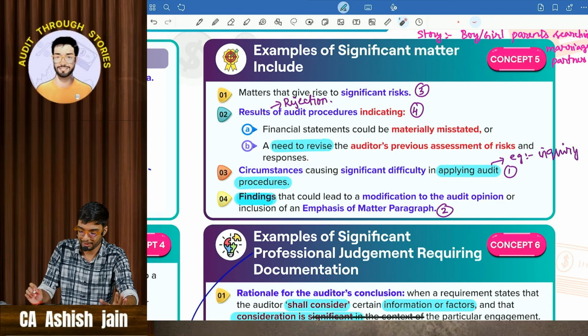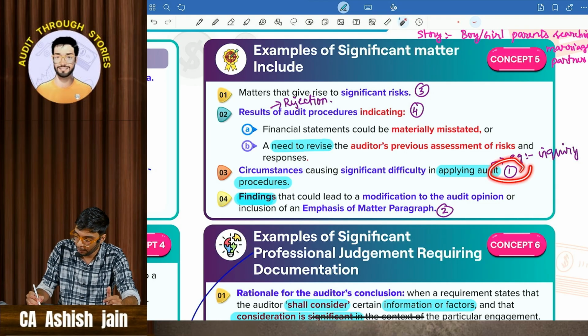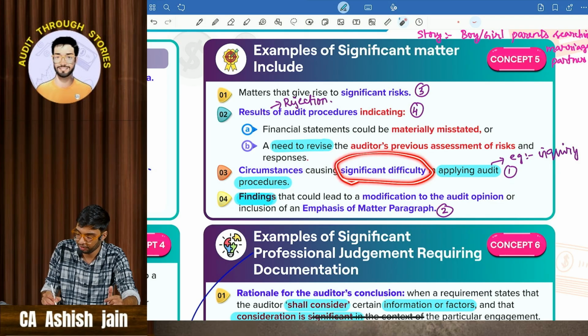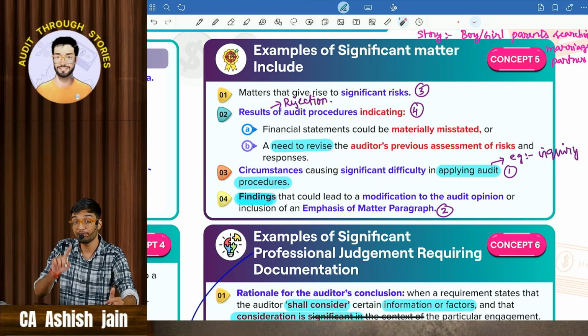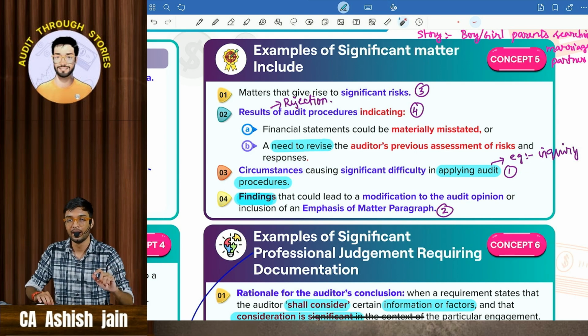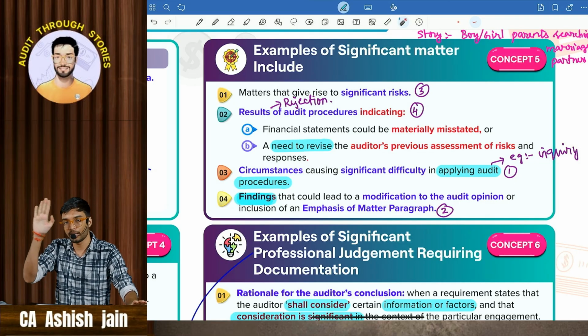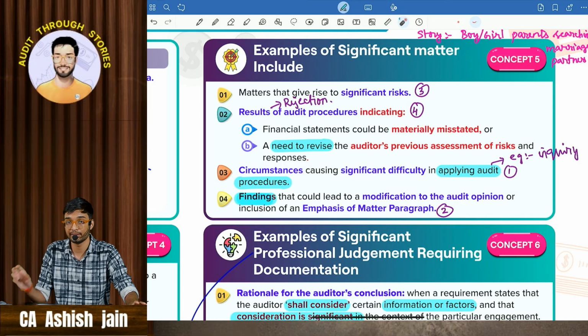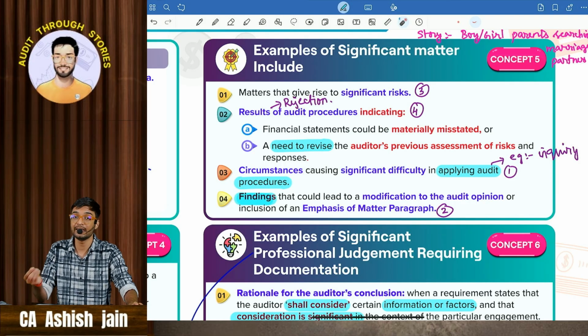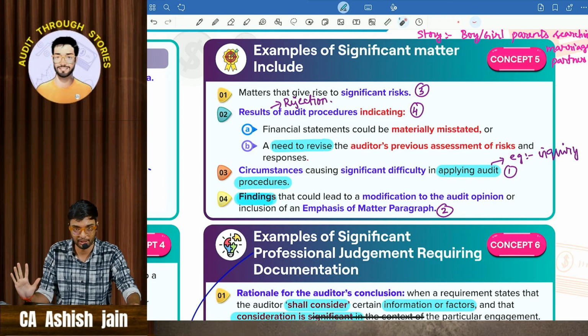Okay, so one thing is very simple, just bring clarity in your mind. One is you are not able to apply the audit procedure. That is significant difficulty in applying the audit procedure. Just imagine two scenarios, just look at me. One is you are not able to apply audit procedure because of significant difficulty. Another situation is you are able to apply audit procedure, and that particular finding can lead to modification of opinion, then that particular matter will also be considered as a significant matter.